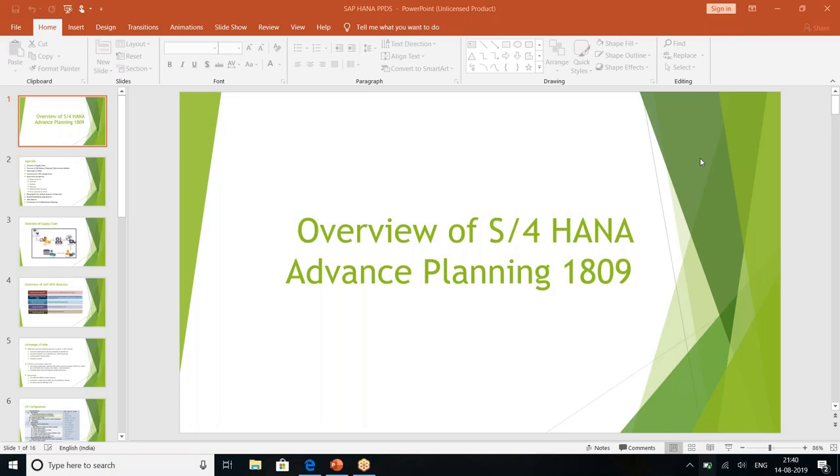Then you have deployment. Deployment is again a tool within supply network planning, using which you can deploy the existing stock or your production to your distribution centers using some out-of-box functionalities given by SAP.